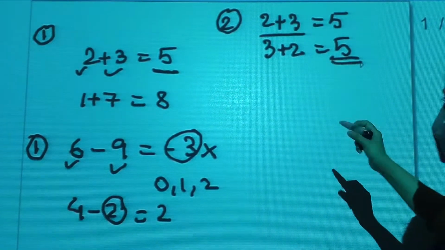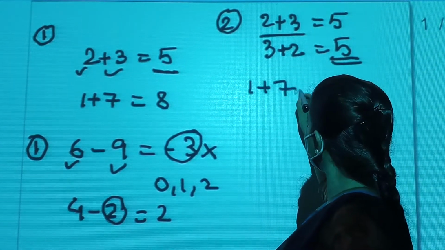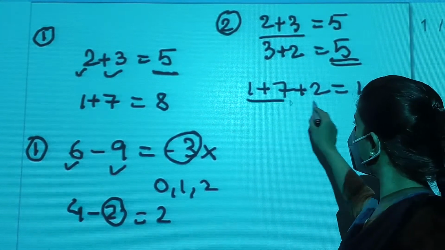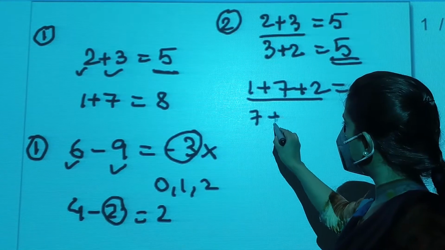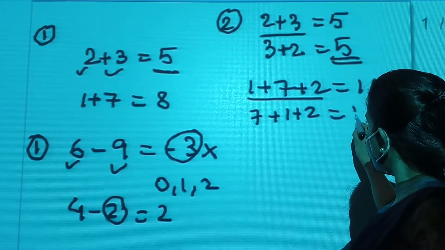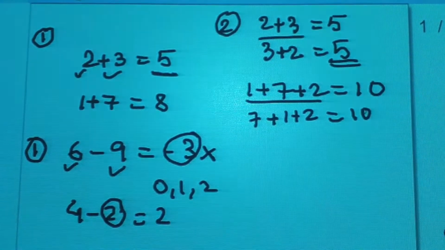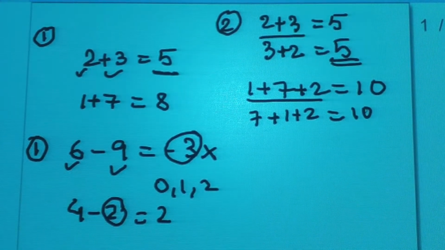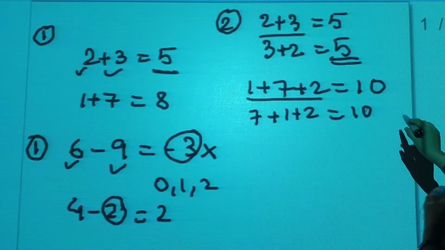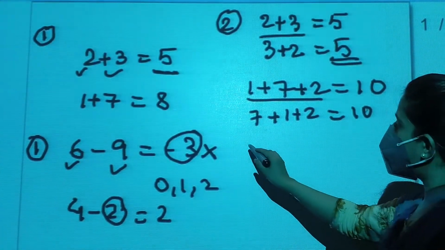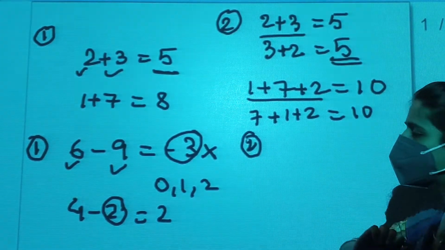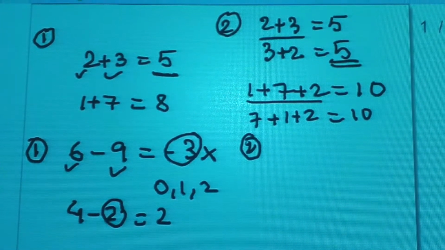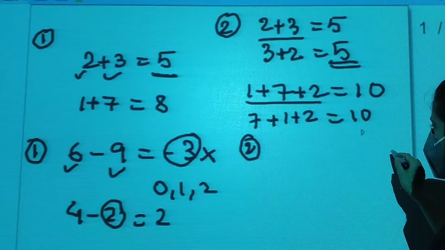Say we write 1 plus 7 plus 2. What will it be equal to? 10. Okay. If I change the places of the digits, 7 plus 1 plus 2, again it will be 10. So changing the places of the digits will not affect the addition of the numbers. This is the commutative property of addition. But this property, commutative property, in subtraction, again subtraction is always, we know, inverse to that of addition. So again this property is not followed by subtraction.